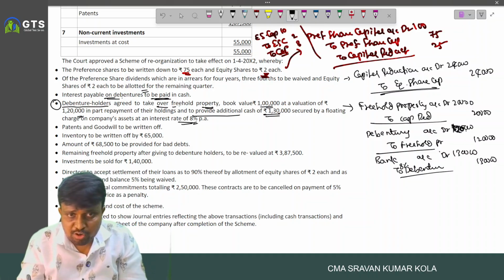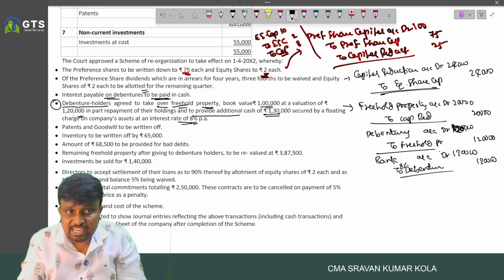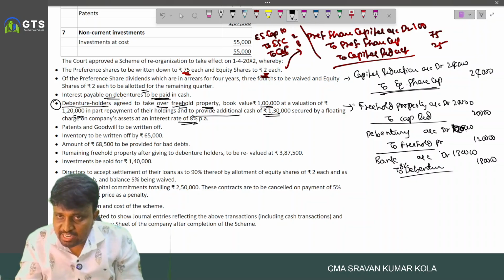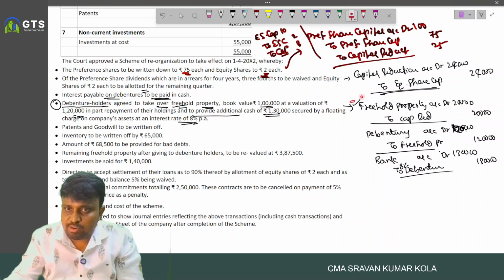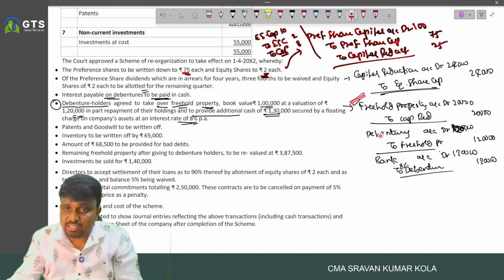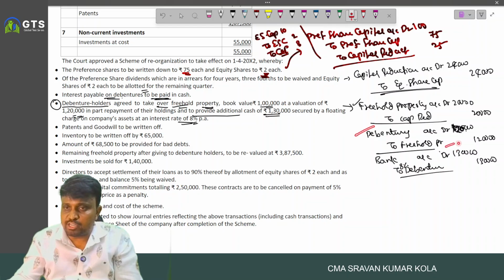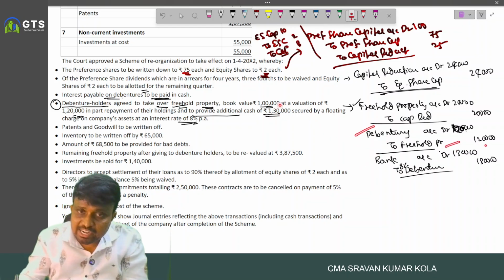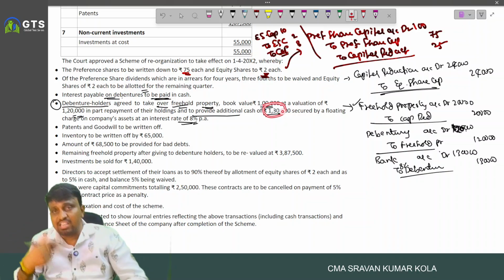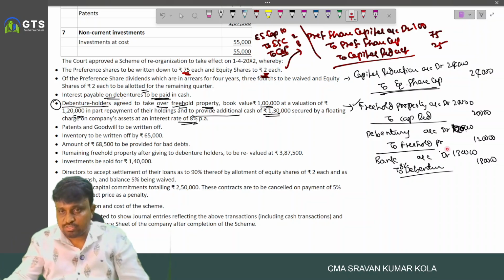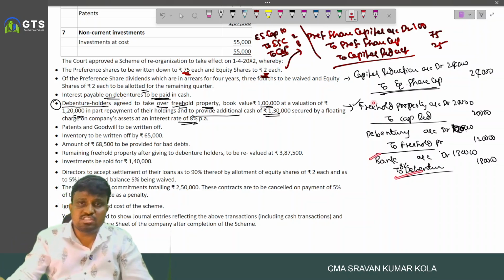So first freehold property book value 1 lakh, but they are taken at 1,20,000. There is an increase in freehold property by 20. So first we write the entry freehold property account debited to capital reduction 20. Then we transfer it to debenture holder. So debentures account debited to freehold property 1,20,000. And additionally they pay 1,30,000 to the company. In return they are getting 8% debentures. So bank account debited to 8% debentures.